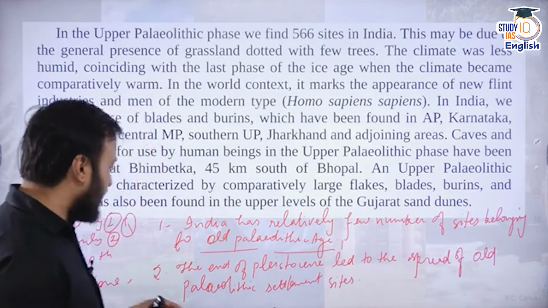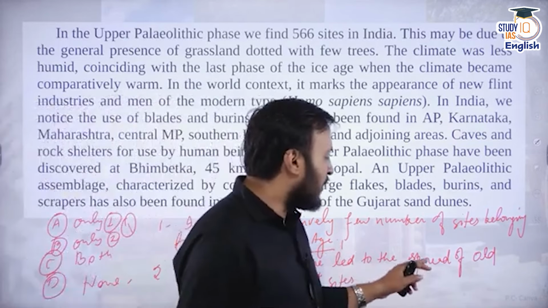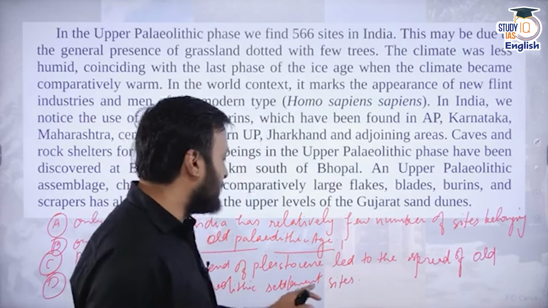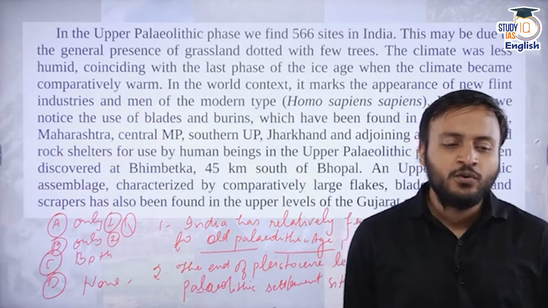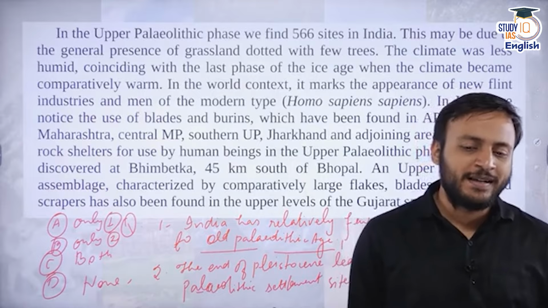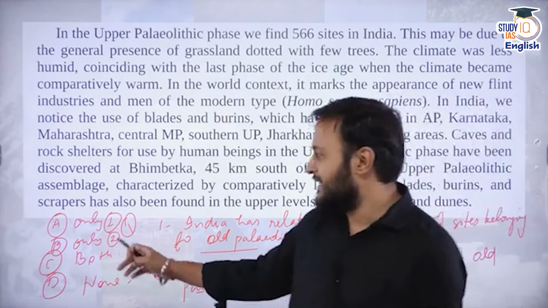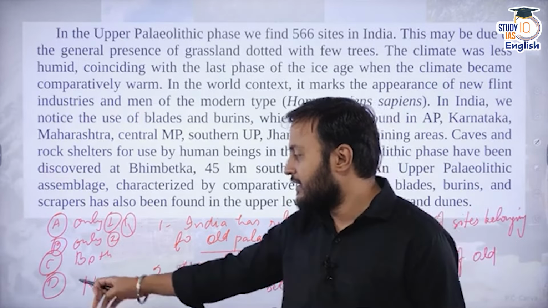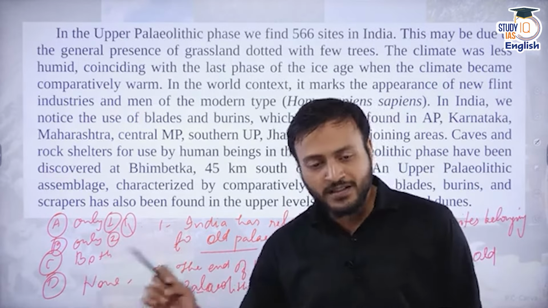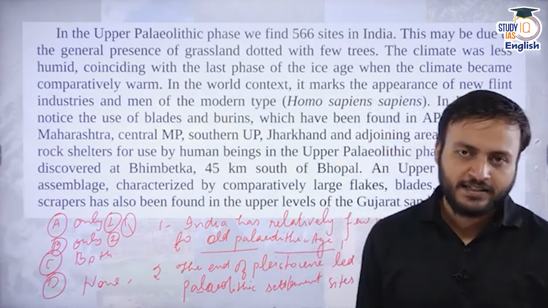And the second statement, the end of the Pleistocene led to the spread of the old Paleolithic settlement sites. Okay, so I am asking you which of the following statements is correct? Option A says that only first statement is correct. Option B says that only second statement is correct. C says that both the statements are correct, and D says that none of the statements are correct.